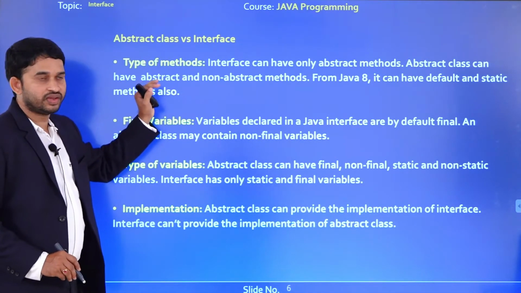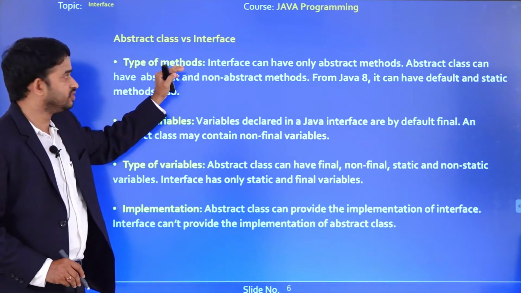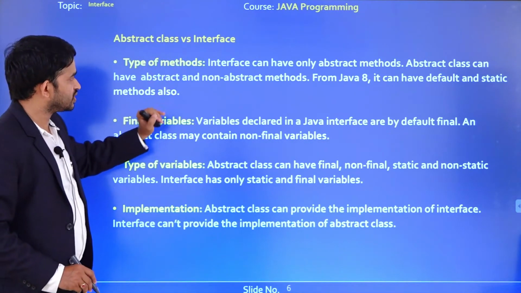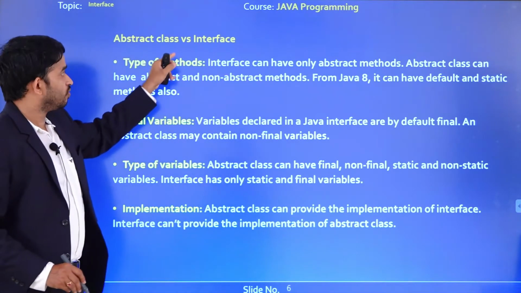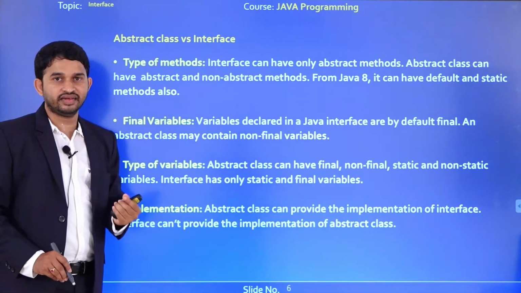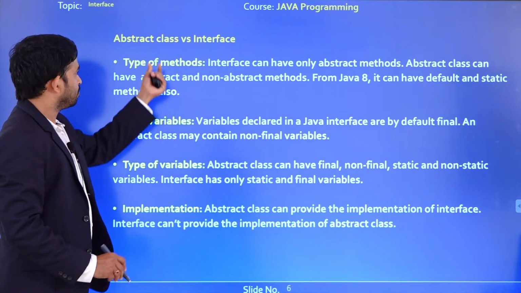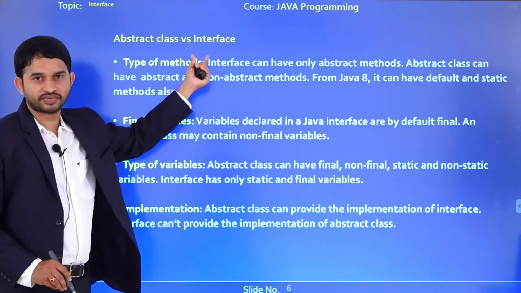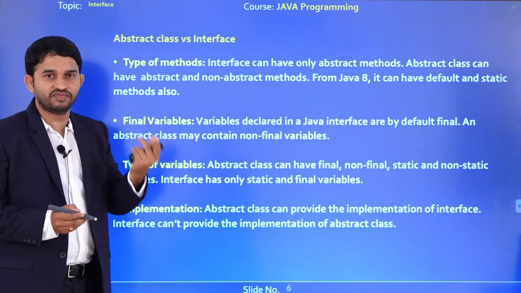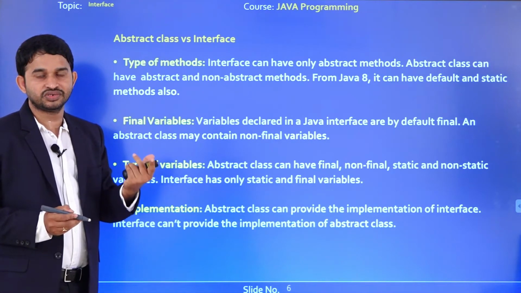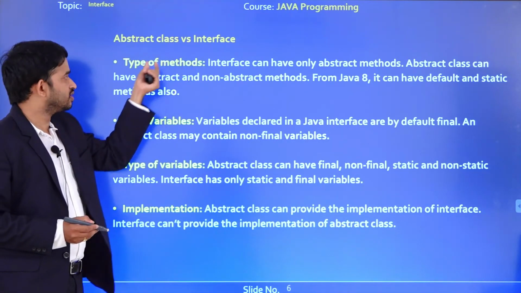So what is the difference between abstract class and interface? The first difference here is the type of methods used in the abstract class and interface. The first one here is, an interface can have only abstract methods. What about an abstract class? An abstract class can contain both abstract methods and concrete methods. That is the main difference. Means by using an interface we can achieve 100% abstraction. By using an abstract class we can achieve 0 to 100%, means maybe 50%, maybe 100%, based on the usage of methods. That is the first difference between abstract class and interface, means type of methods.